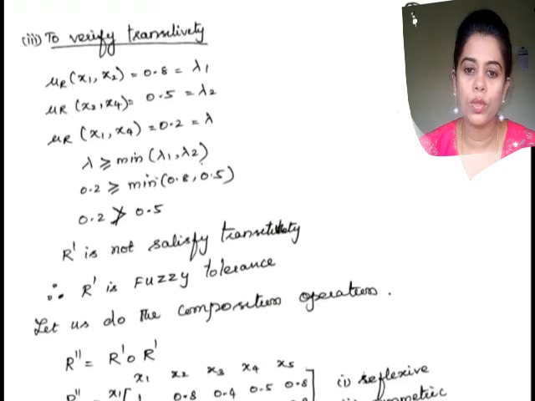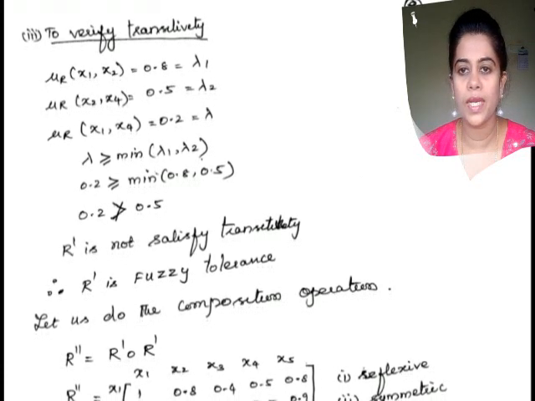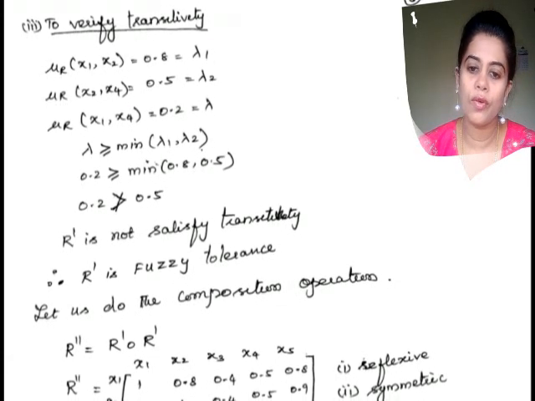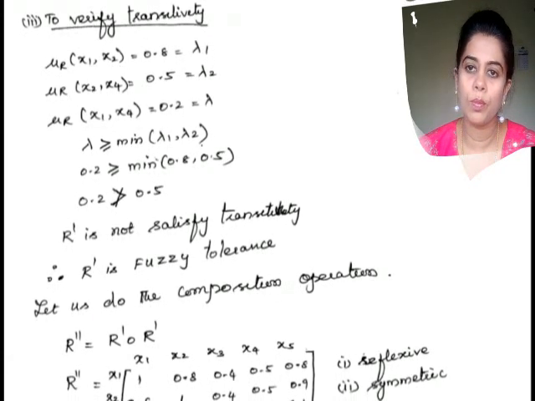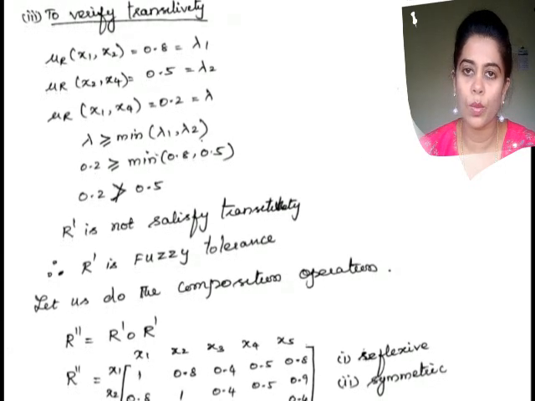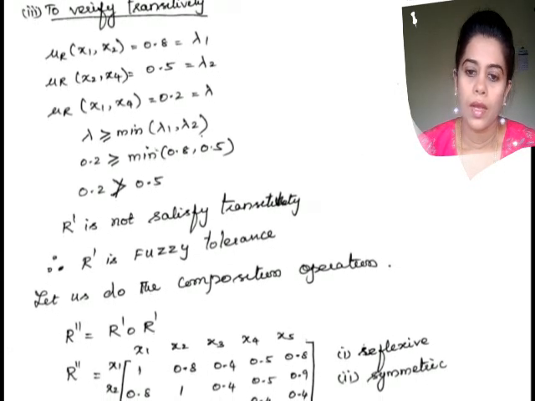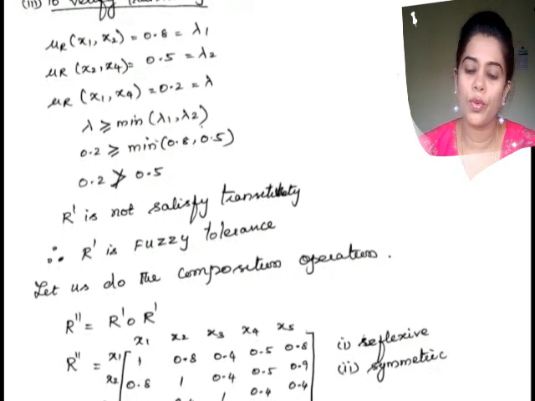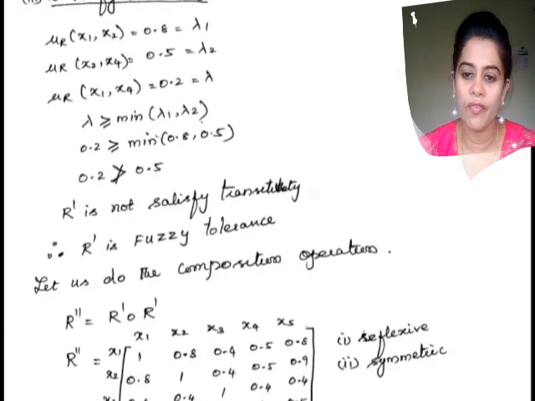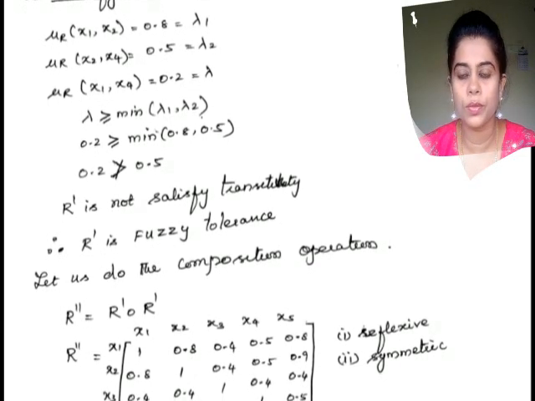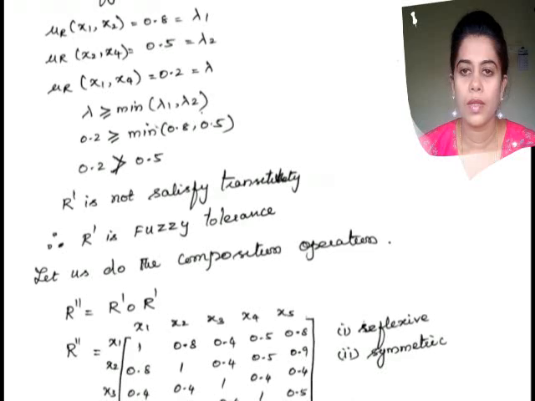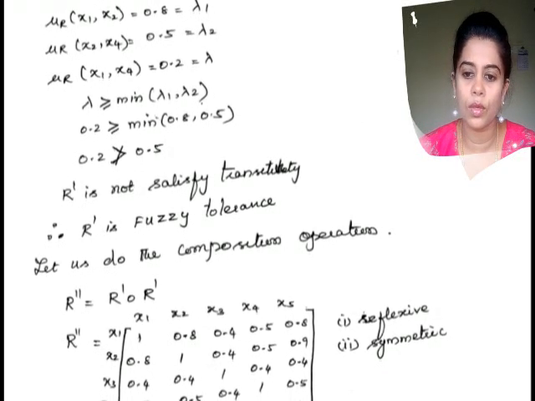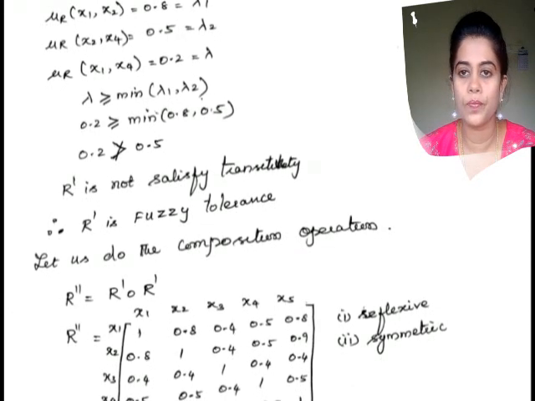Next, I move on to the third property, transitivity. For that, let me consider two values: mu R of x1, x2 equal to 0.8, that is lambda 1. And the second value, x2 to x4: mu R of x2, x4 equal to 0.5, that is lambda 2. Then mu R of x1, x4 is 0.2, that is lambda.